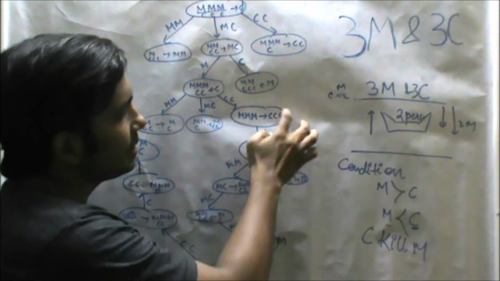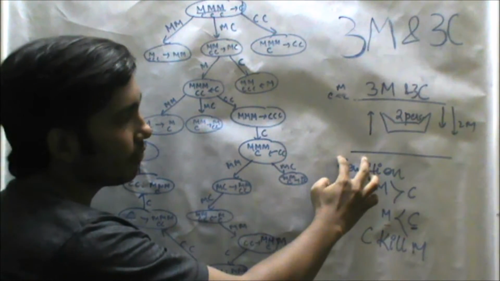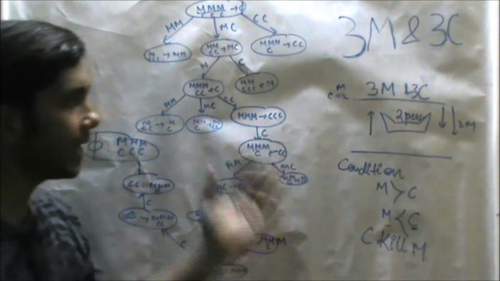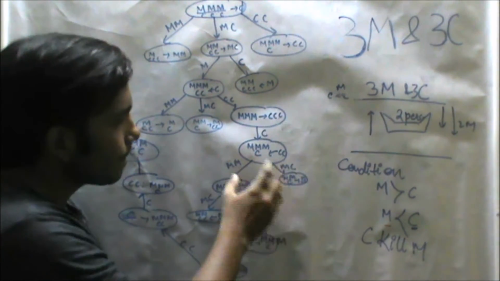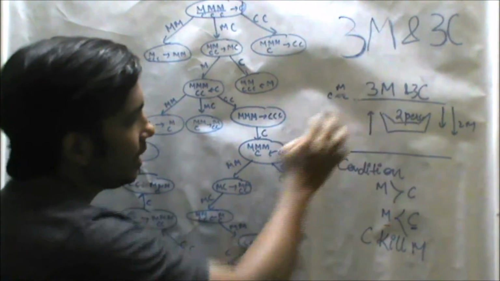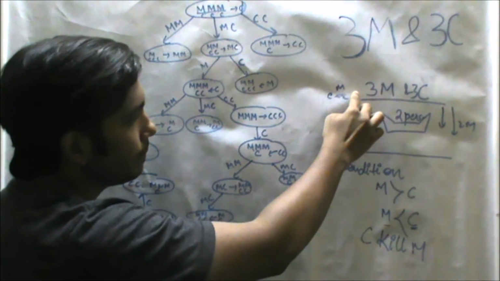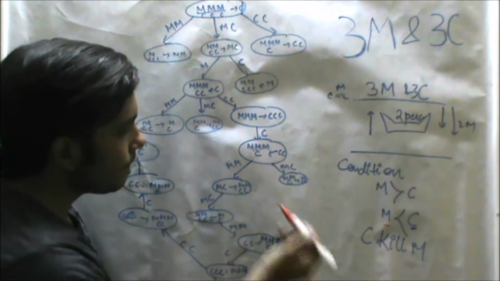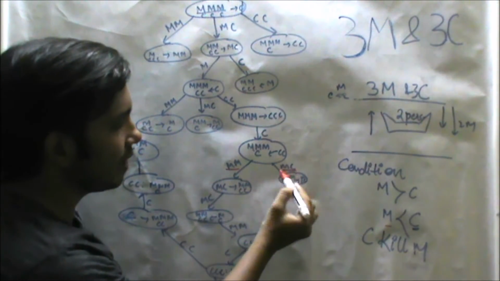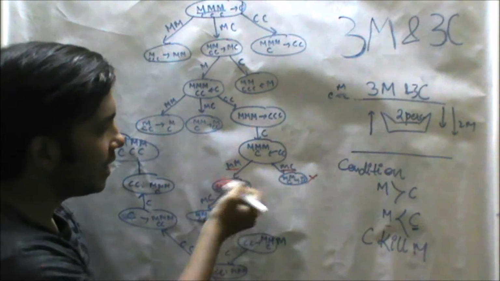And when 2 cannibals cross the river, there will be 3 cannibals on the far side of the bank and 3 missionaries on the original side. Now 1 cannibal will come back, so there will be 2 cannibals on the far side and 3 missionaries on this side. Then again there will be 2 conditions, either 2 missionaries cross or 1 missionary and 1 cannibal cross the river. So we will move forward in this direction.